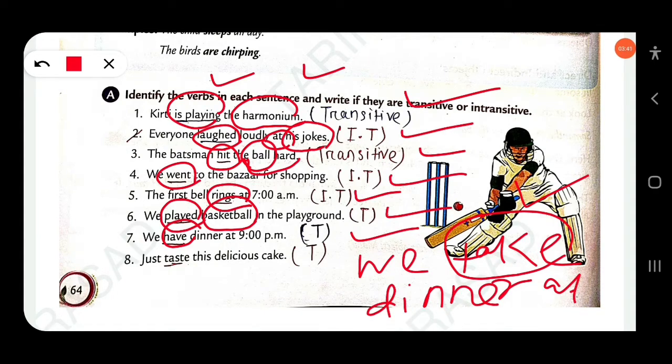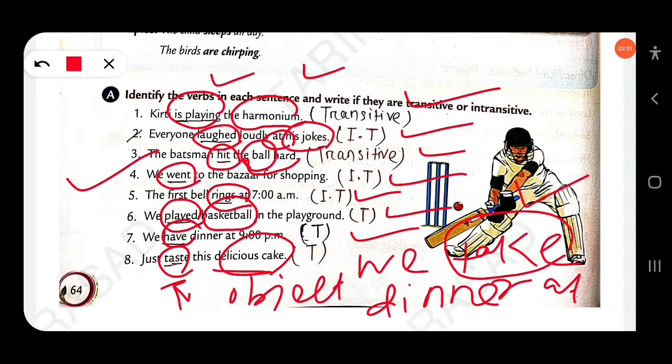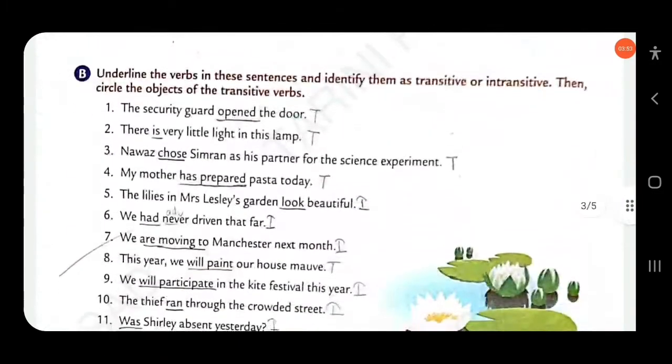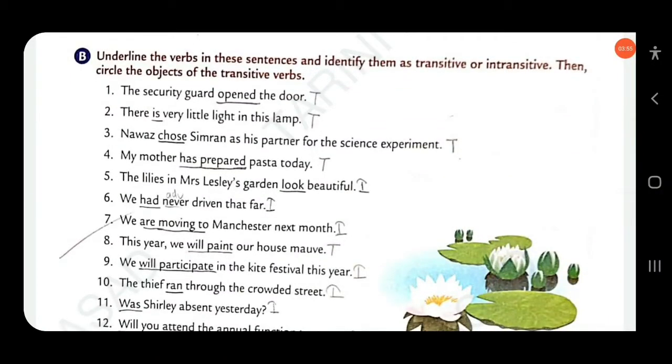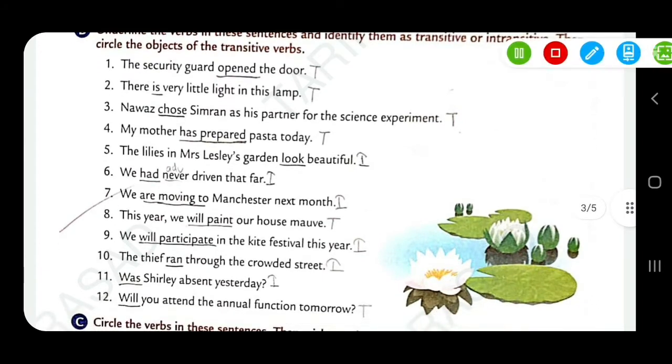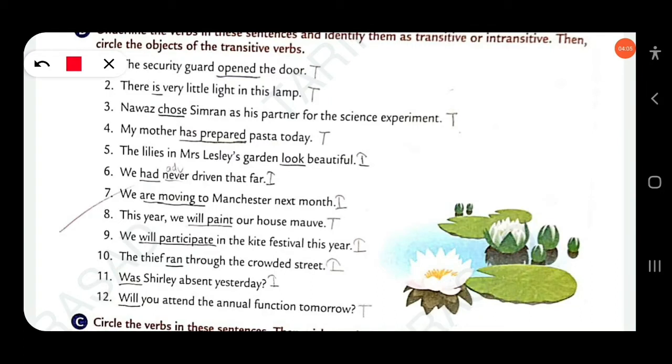Just taste this delicious cake. Here taste is a transitive verb, because there is an object, delicious cake. Clear? Then next, underline the verbs in the sentences and identify them as transitive or intransitive. Then circle the objects of the transitive verbs. The security guard opened the door. Opened is a transitive verb because there is an object, the door, the direct object.